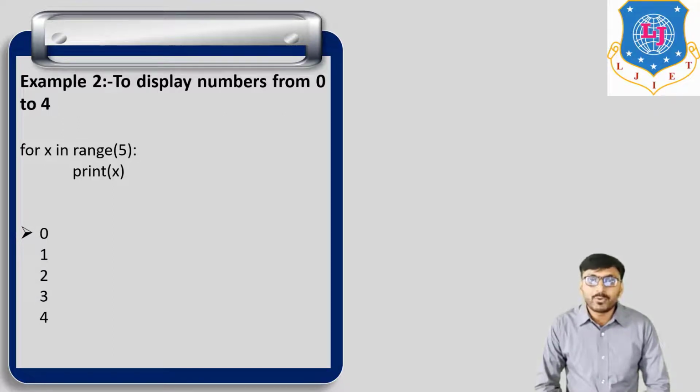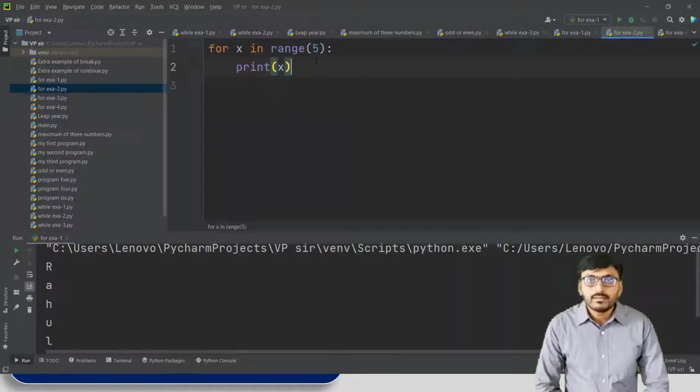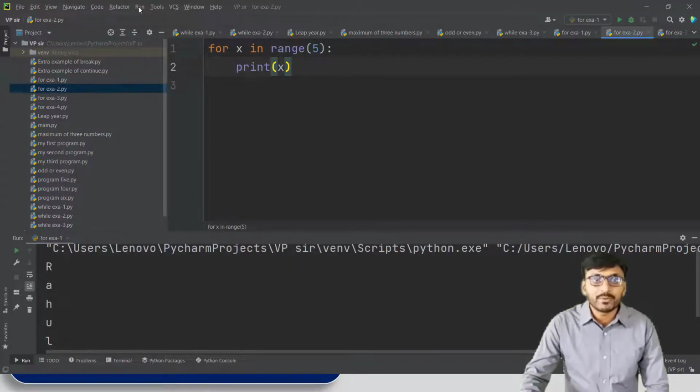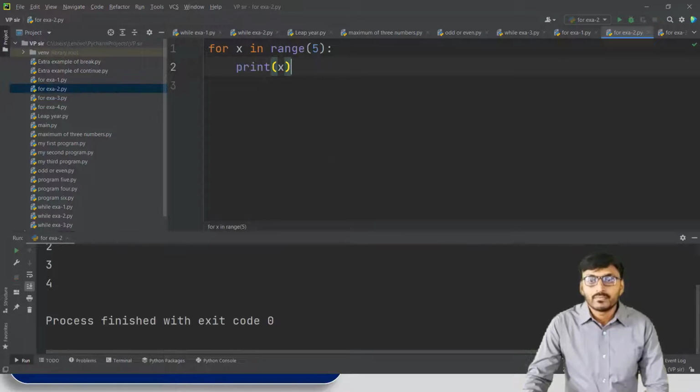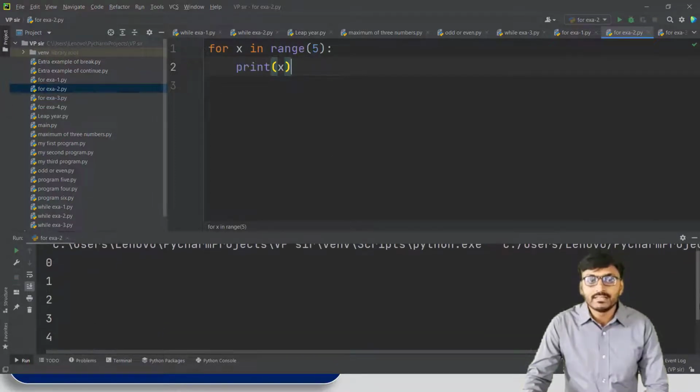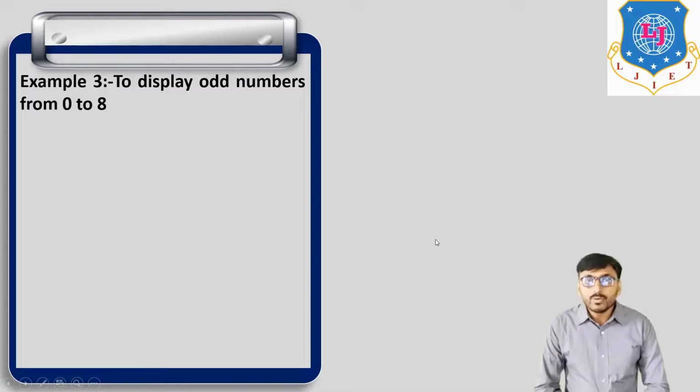And this same program we run in PyCharm. In PyCharm, for x in range 5, print x. The output of this simple program is 0, 1, 2, 3, 4. This is the output, 0, 1, 2, 3, 4. Simple program.